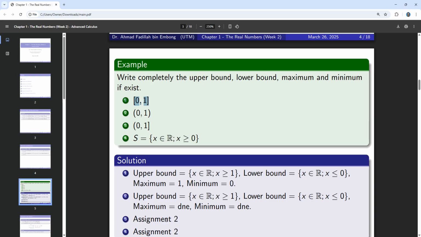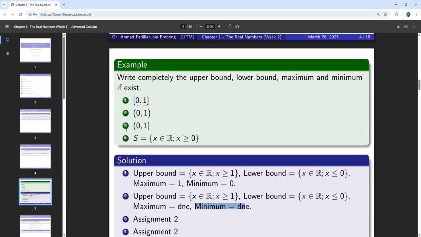But the maximum value does not exist because 1 here is not included inside the set. So we don't have any maximum value. If you say that 0.9 is the maximum value, then I can find another number which is inside the set but is bigger than 0.9, which is 0.99. So therefore the maximum value does not exist. The same argument you can use to say that the minimum value does not exist.